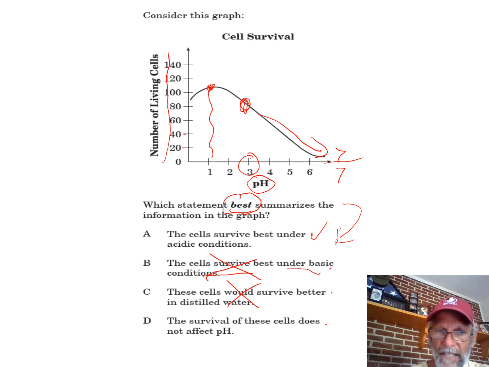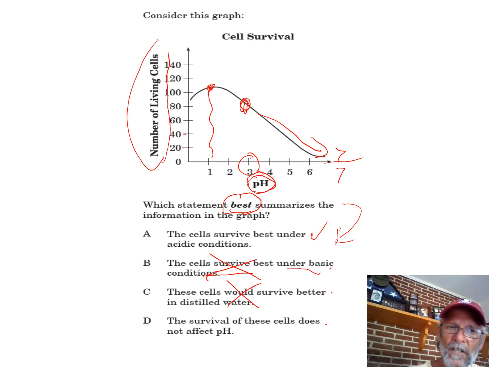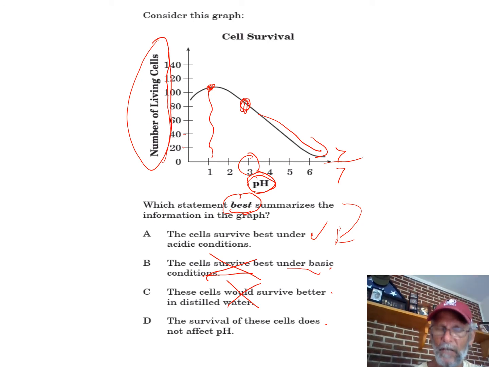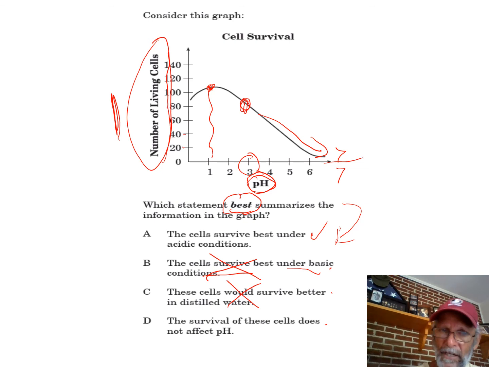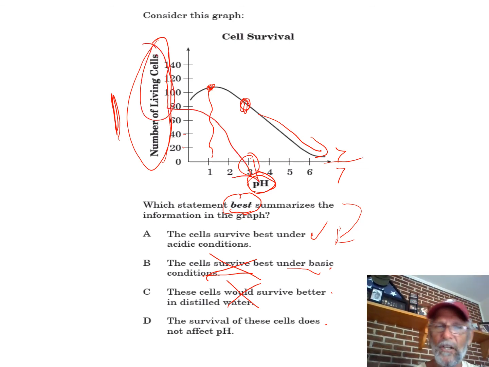The survival of these cells does not affect pH. Well, it's actually pH that's the variable affecting this. So while we're at it, we'll practice this. I think we probably said this already. Which one of these is the dependent variable? It's this one on the y-axis. Why do we call it dependent? Because it depends on this one. How many cells are alive depends on the pH, not vice versa. The pH doesn't depend on how many cells are alive. The pH is all about hydroniums and hydroxides.